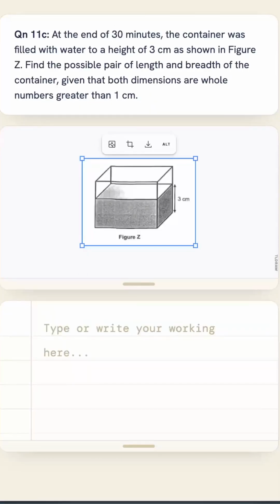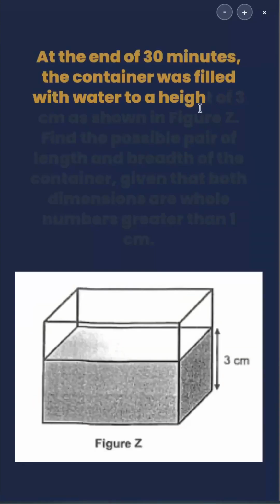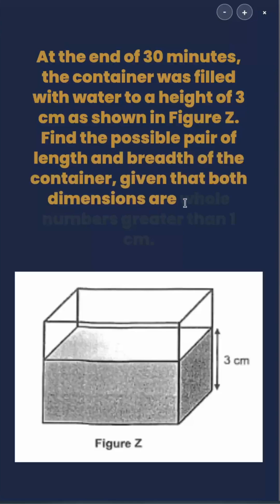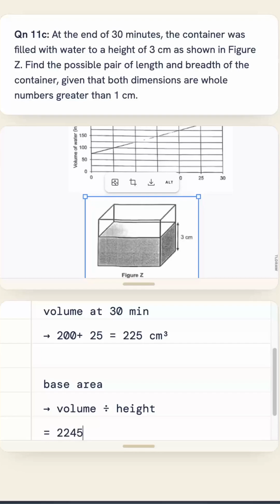So question 11, part C. At the end of 30 minutes, the container was filled with water to a height of 3 centimeters as shown in figure Z. Find the possible pair of length and breadth of the container given that both dimensions are whole numbers greater than 1 centimeters. So we know base area is equal to volume divided by height. The volume that we know is 225, and we divide it by 3. This will give us 75 centimeter square.